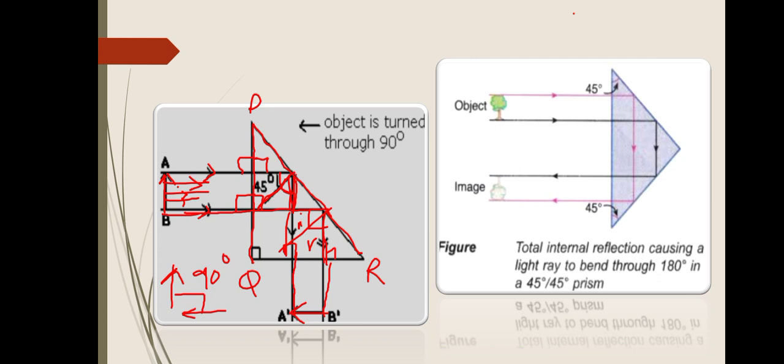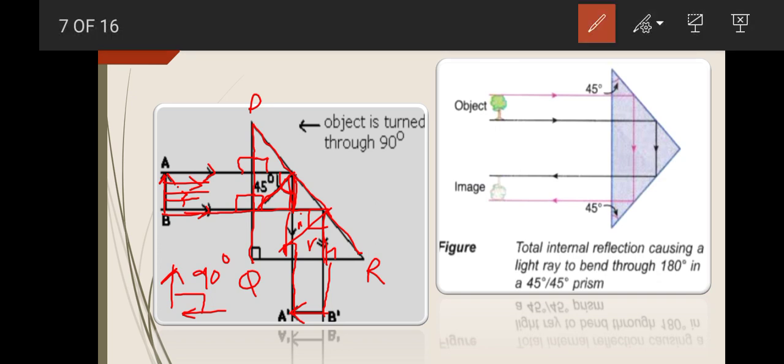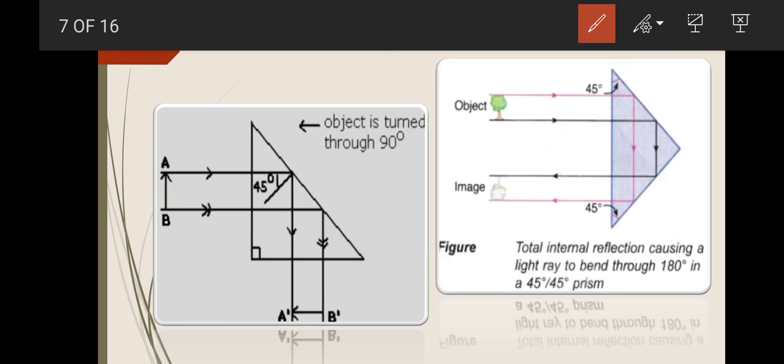Here you can see another orientation of this totally internal reflecting prism. The two inclined surfaces are present here and the light rays are striking the base of this prism. Here we have taken the tree as an object, so you can also take the arrow here.